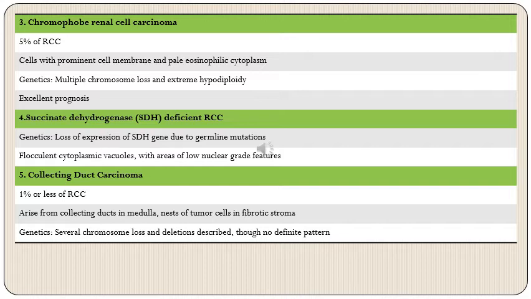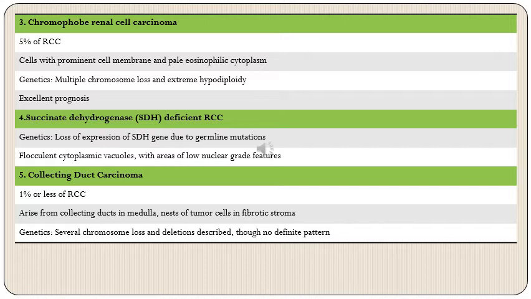Then the other is succinate dehydrogenase deficient RCC. Here there is loss of expression of the SDH gene due to germline mutations. And morphologically, these have flocculent cytoplasmic vacuoles and there will be areas of low nuclear grade.